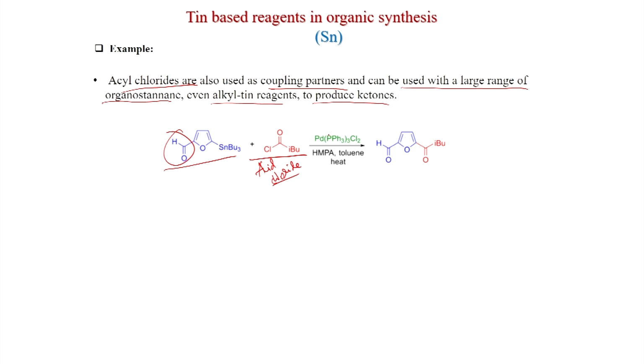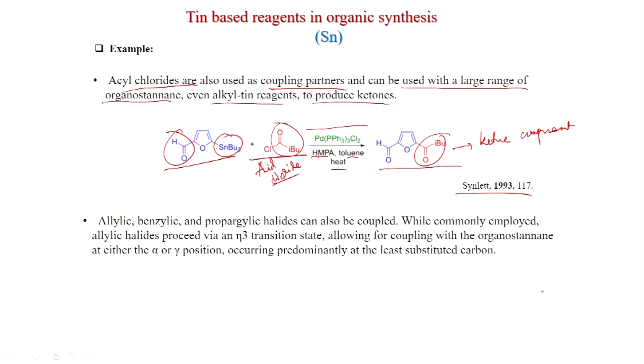When you mix them with this catalyst and HMPA, toluene, heat, you get this product. This is the ketone, and the ketone component is coming from the acid chloride. So, SnBu3 is displaced by this group. This was published in Synlett 1993.